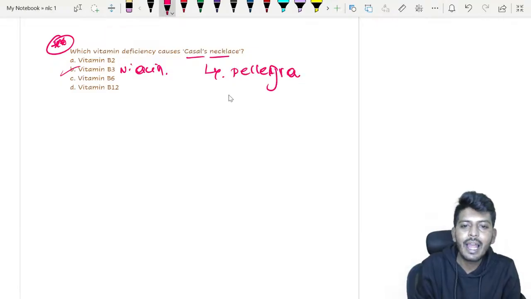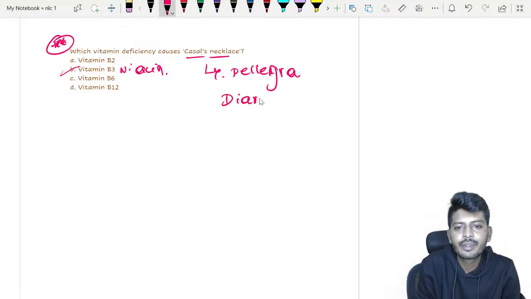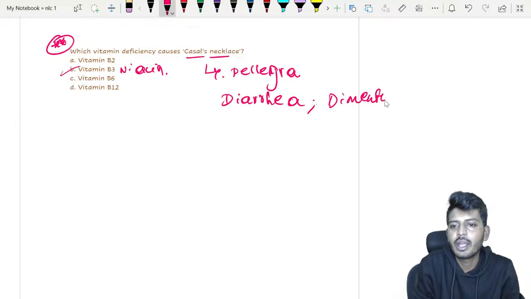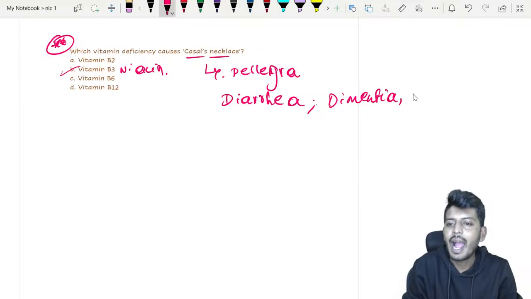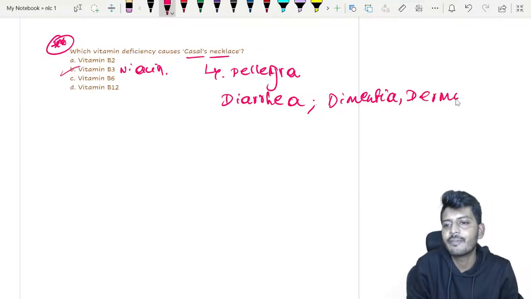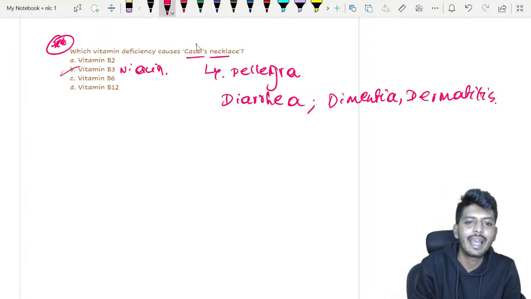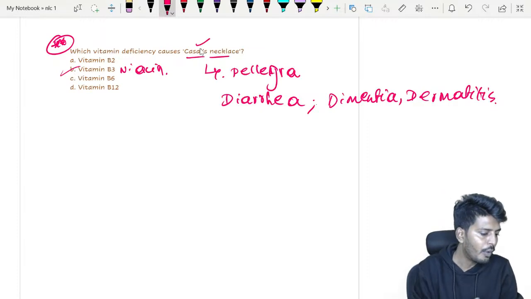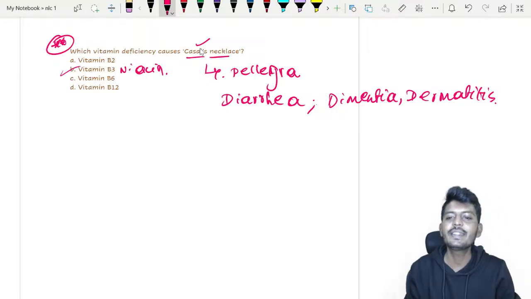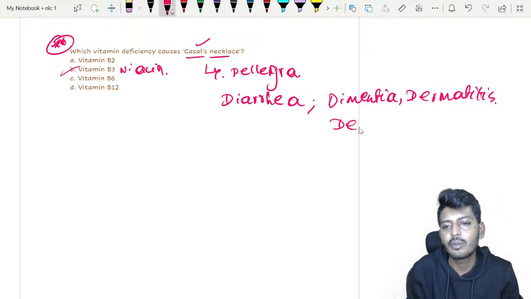Now, pellagra will have diarrhea. The patient will also have dementia, and dermatitis, that is inflammation of the skin. This dermatitis will manifest as Casal's necklace. Most importantly, if the deficiency is not treated, it can also lead to death.